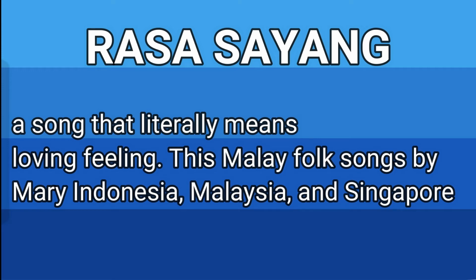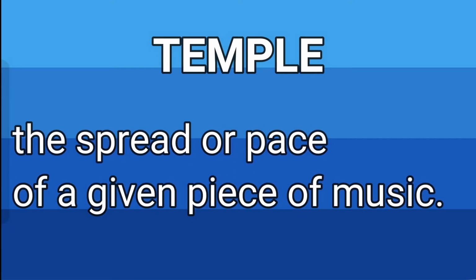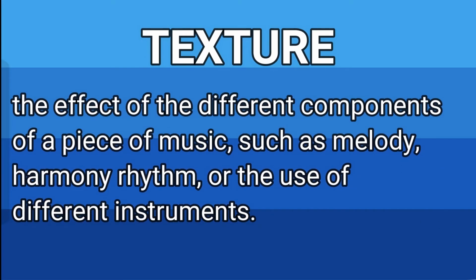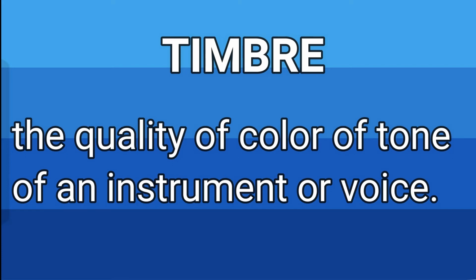This Malay folk song is sung by many in Indonesia, Malaysia, and Singapore. Tempo. The speed or pace of a given piece of music. Texture. The effect of the different components of a piece of music, such as melody, harmony, rhythm, or the use of different instruments. Timbre. The quality or color of tone of an instrument or voice.